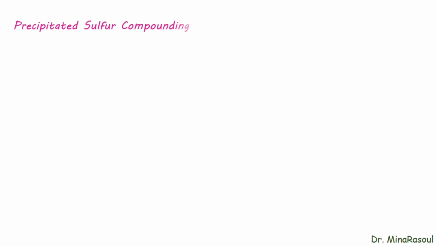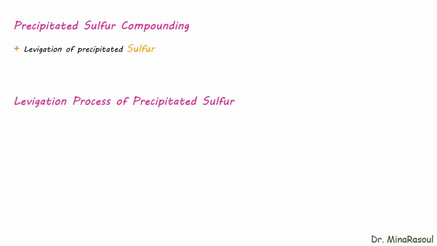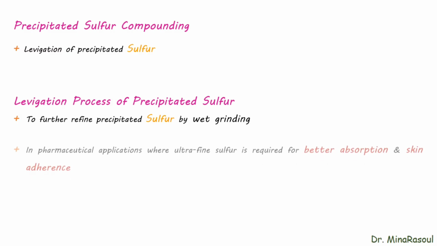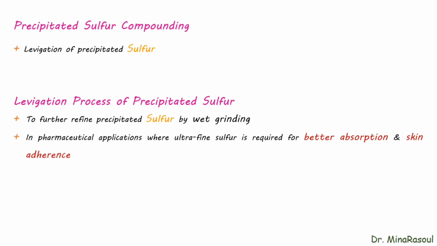Precipitated sulfur compounding. Before discussing the compounding of precipitated sulfur, it is essential to first understand the concept of levigation of precipitated sulfur. Levigation process of precipitated sulfur. Levigation is a process used to further refine precipitated sulfur by wet grinding and sedimentation to obtain an even finer, smoother, and more uniform particle size. This is particularly important in pharmaceutical applications where ultrafine sulfur is required for better absorption and skin adherence.